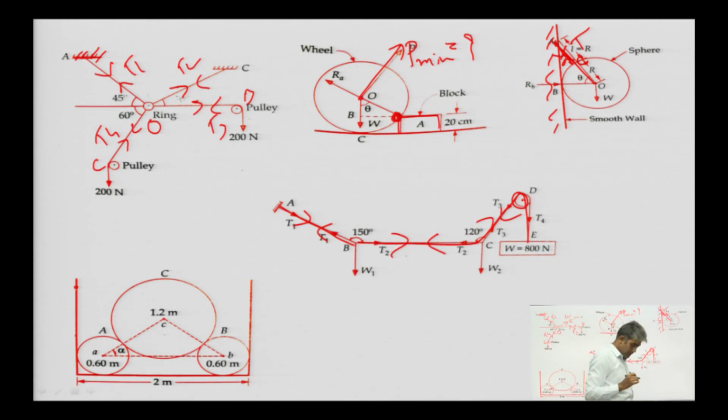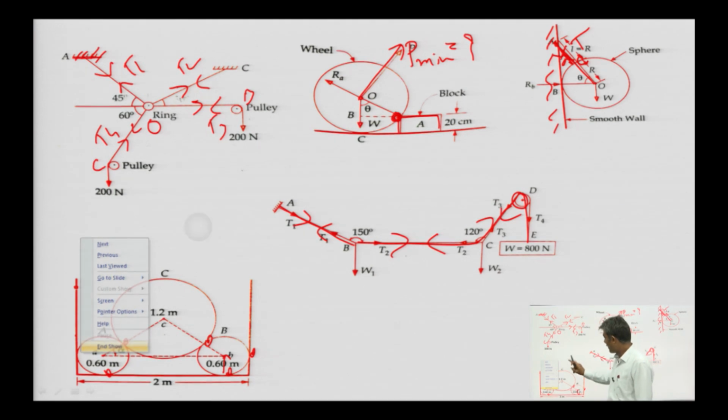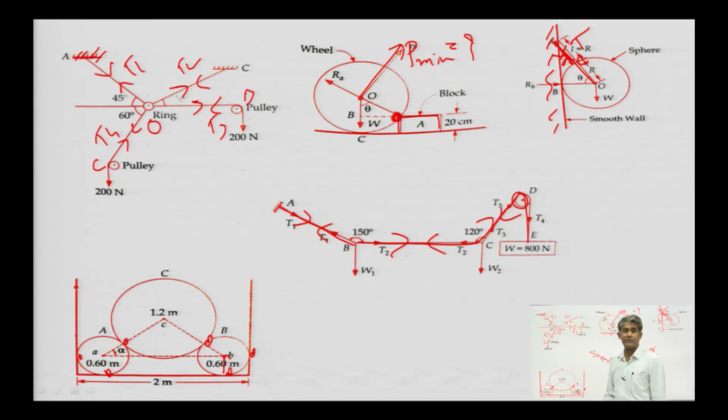Similarly, in this example, three spheres A, B, C are there, and if we want to know the value of the reactions at all the contact points, how many contact points are here? First one contact point, second one, this one, this one, this one is this. So, the value of the reactions at all the contact points can be calculated with the help of the equilibrium equations.